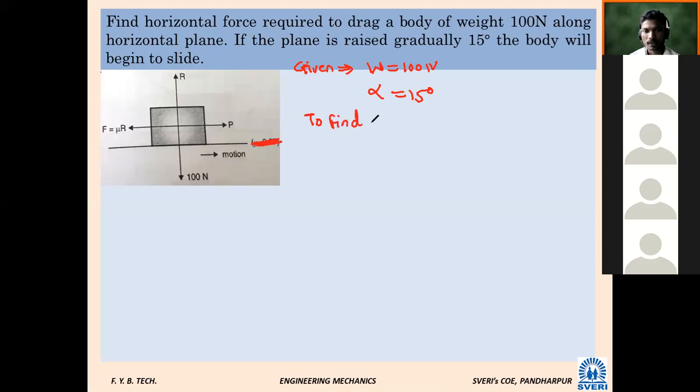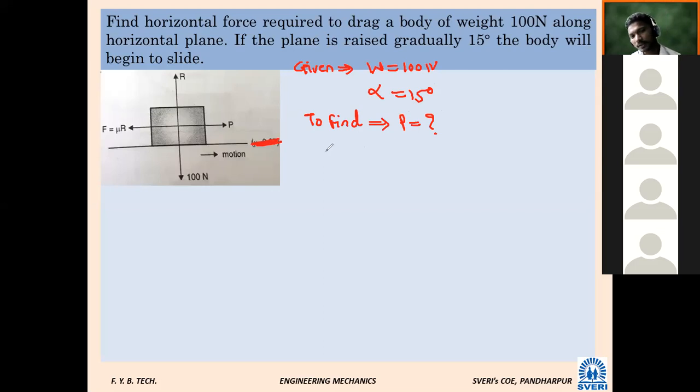What we are supposed to find? Read the sentence. The horizontal force, force P, we want to find. Again the same conditions apply.